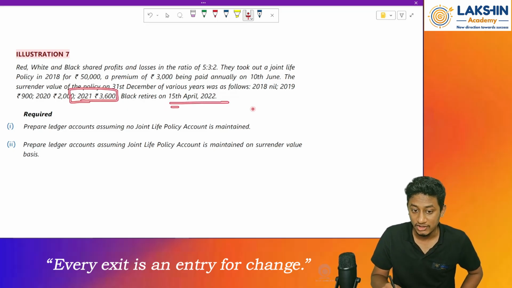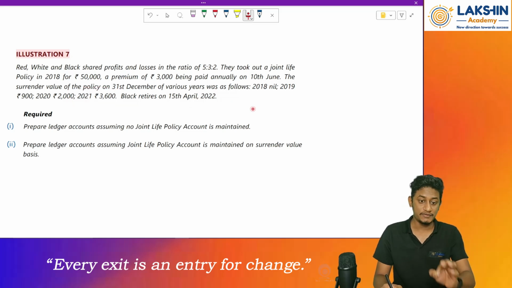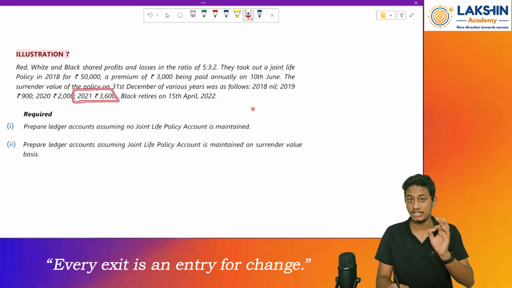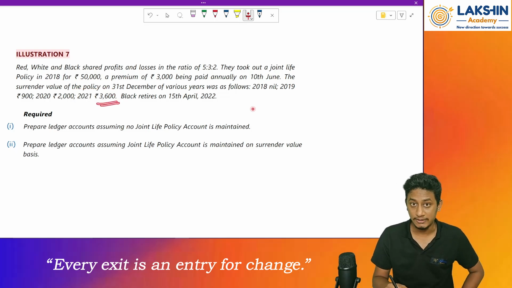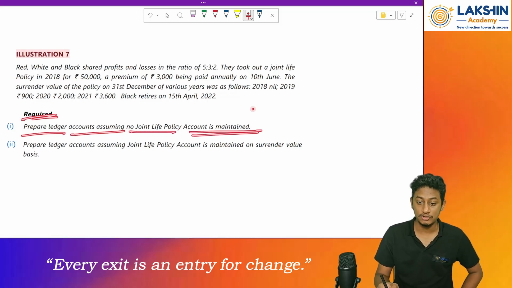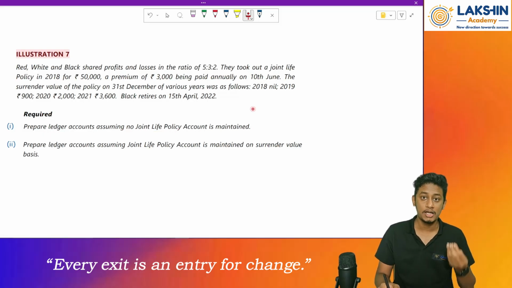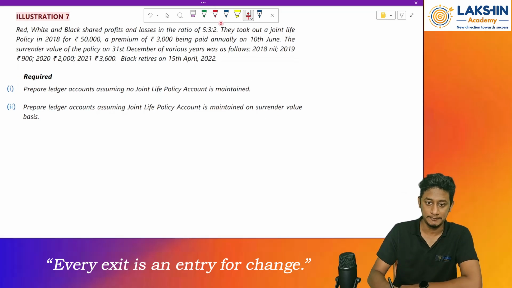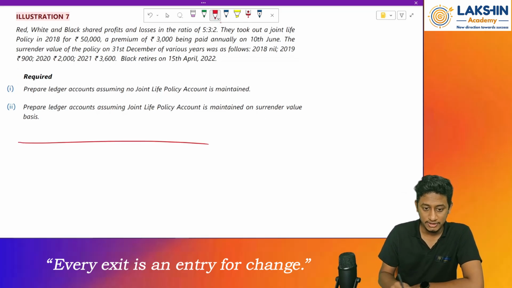See, on 15th of April, the policy has been surrendered. For 2022, they have not given us any surrender value. So we will assume that whatever surrender value is there for 2021, only that value we are receiving. Clear? Okay. So now, required: prepare ledger accounts assuming no joint life policy account is maintained. So basically, they are asking us to prepare the joint life policy premium account, which is an expense account. So let's prepare that.